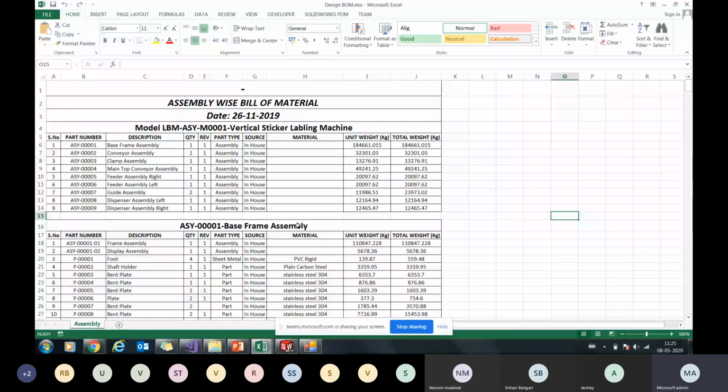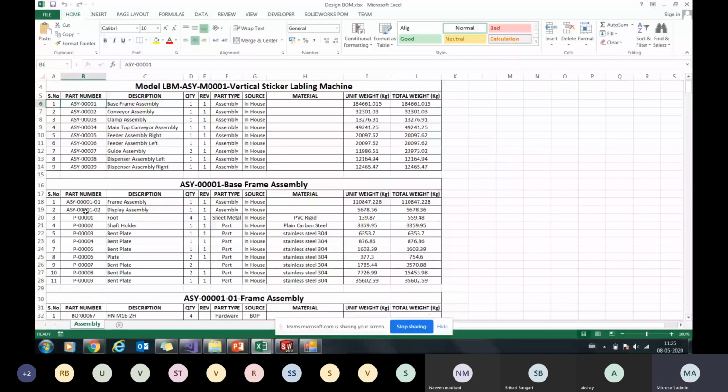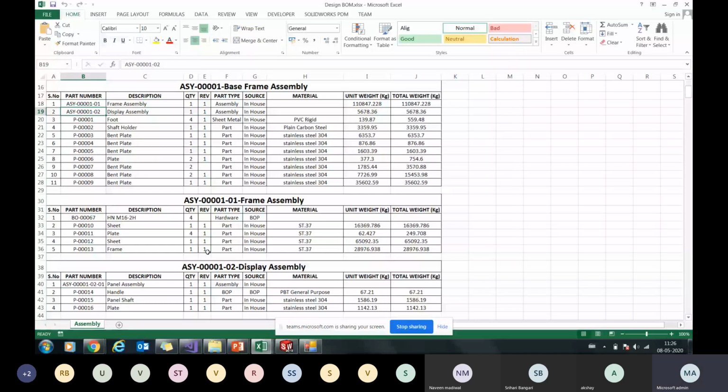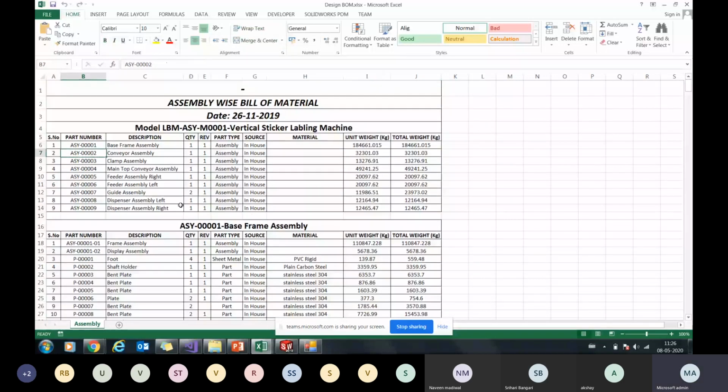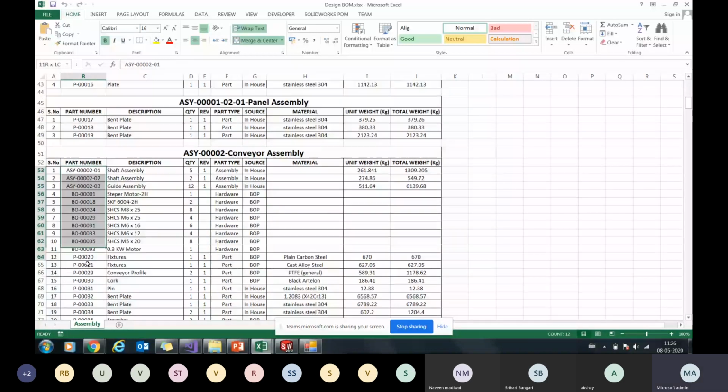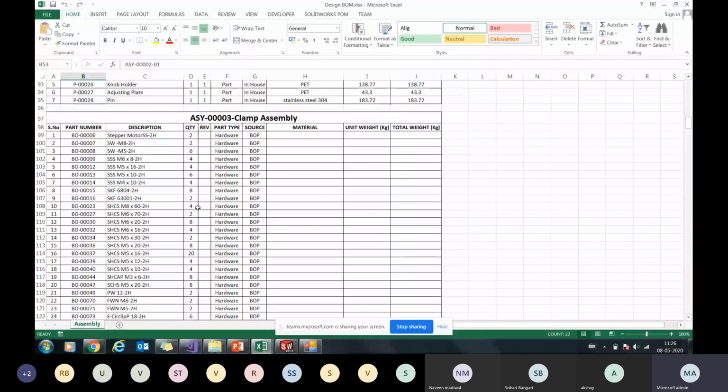Design BOM is nothing, again, as I said, an enhanced version of your SolidWorks indented BOM. Say there are first level assemblies in my machine, and now it has the sub assemblies. So it has given you level by level detail: the first assembly, its child, and then further sub assemblies categorized further. Then there's a second sub assembly. It finishes the first one and then goes to the second one, and so on. So it goes to the end level and gives you complete detail.